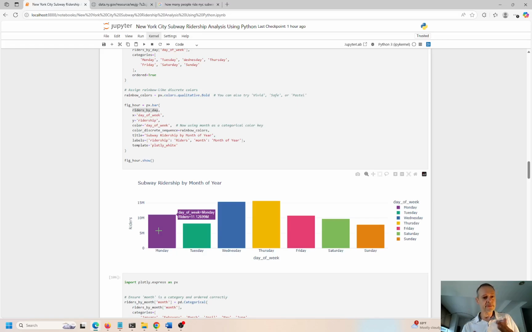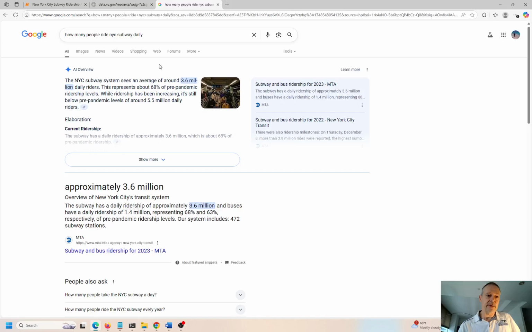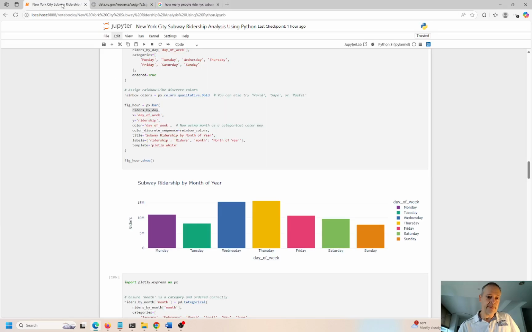So we have Monday, Tuesday, Wednesday. There's a big spike up here, 15.36 million on a typical Wednesday. Now remember, this is for the whole of 2023. Okay, so we saw over here, on any given day, there's about 3.6 million people on the subway. So it's 15 million. That can sound a little bit high, but that is over the course of 2023. Remember, that's how we fetched this data.